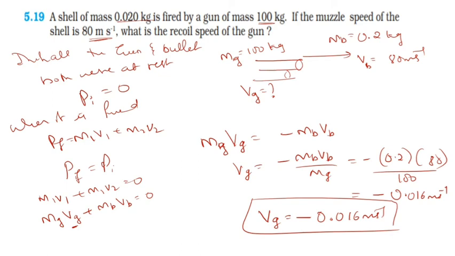See, the velocity value is negative. It means the gun moves in the opposite direction to the bullet. For this we call it the recoil speed. So with what speed does it recoil back? Okay, this is the answer.